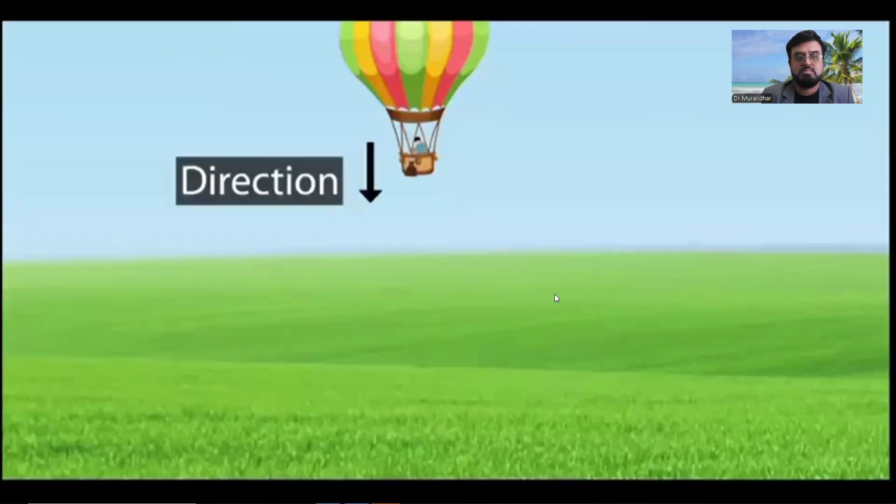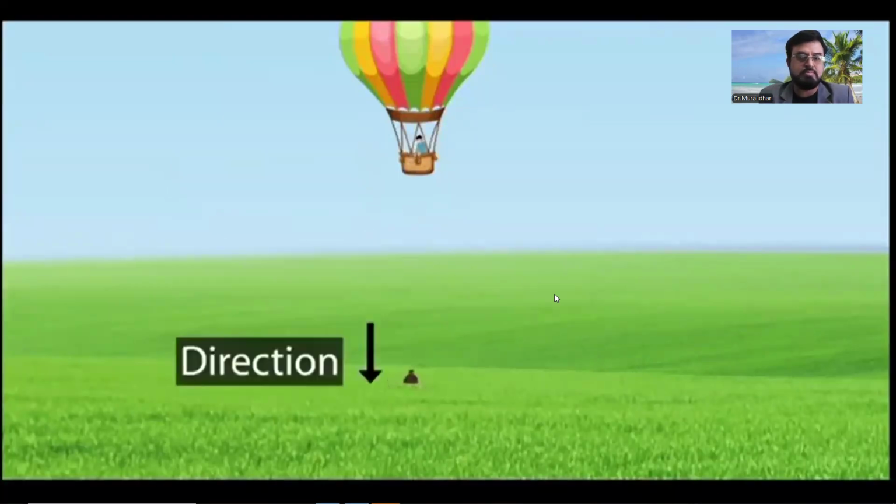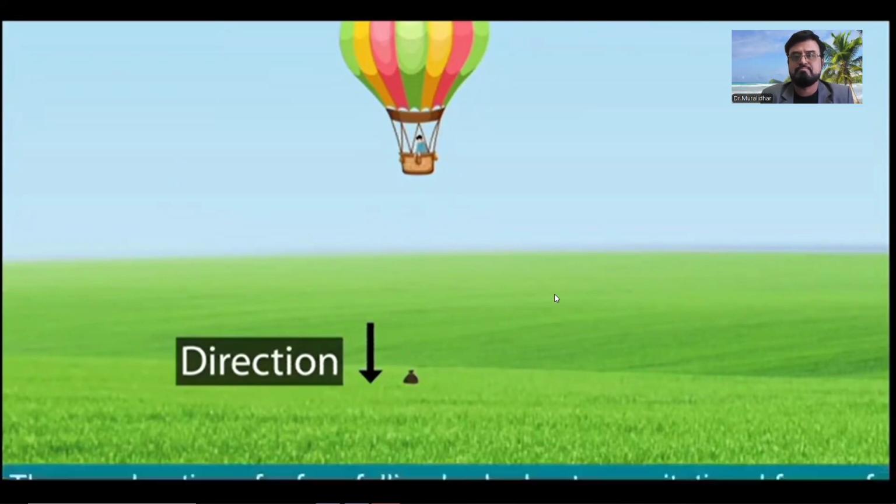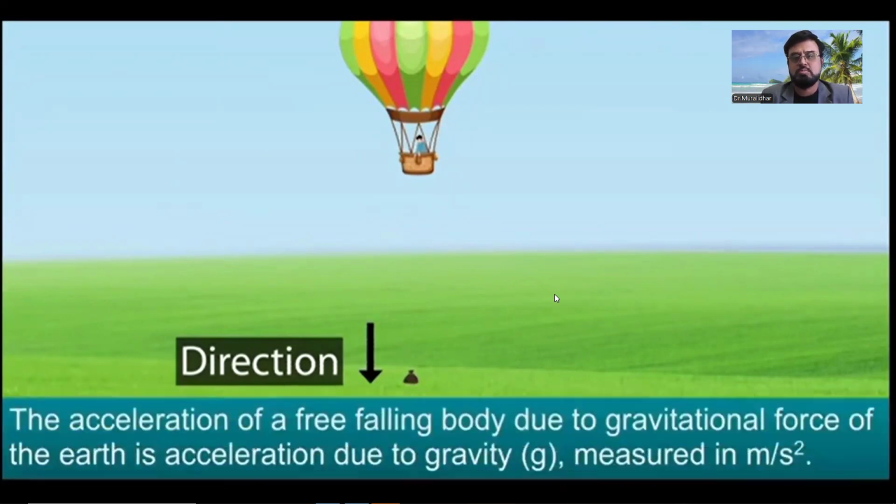Objects in free fall move only in the vertically downward direction. However, their velocity changes as they fall. A change in velocity results in acceleration. The acceleration of a freely falling body due to the gravitational force of the Earth is known as acceleration due to gravity. Acceleration due to gravity is denoted by the small letter g and is measured in meter per second square.